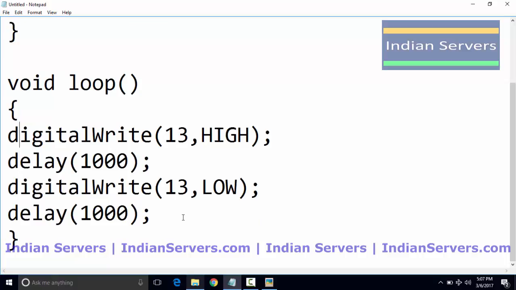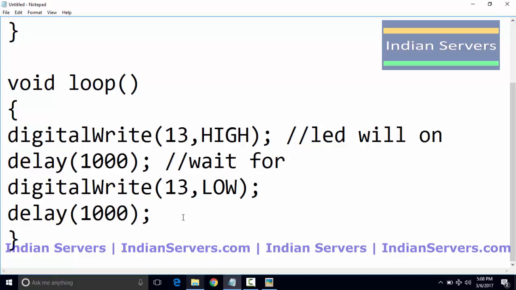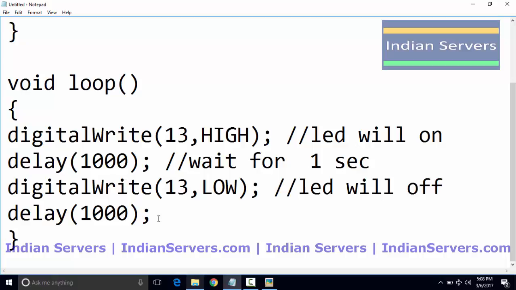So when control comes to this statement, the LED will be on for 1 second. Wait for 1 second. And the LED will be off for 1 second.